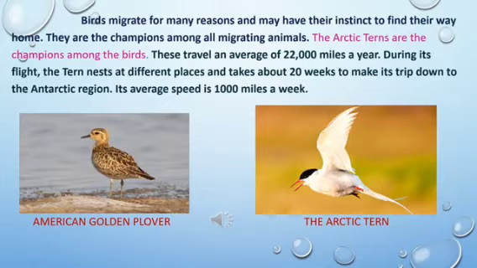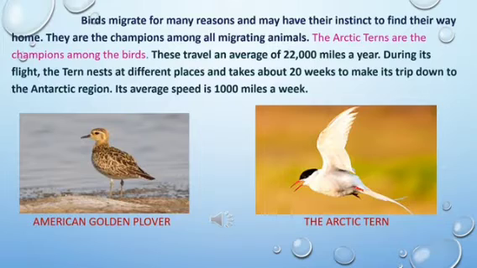Now we already know that birds migrate for various reasons such as food, shelter, nesting places, climatic conditions, etc. And they are able to find their way home also based on their instinct sometimes. What do you mean by instinct? It is a definite pattern of behavior in animals. For example, we say human instinct. What do you mean by human instinct? A definite pattern of behaving.